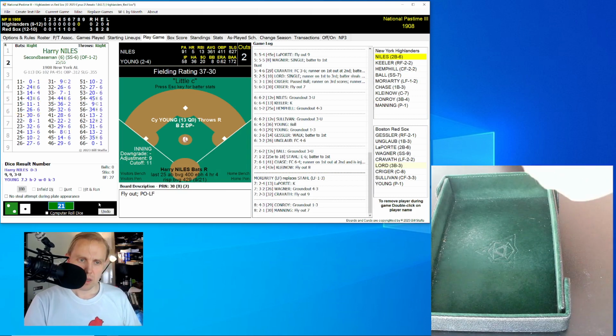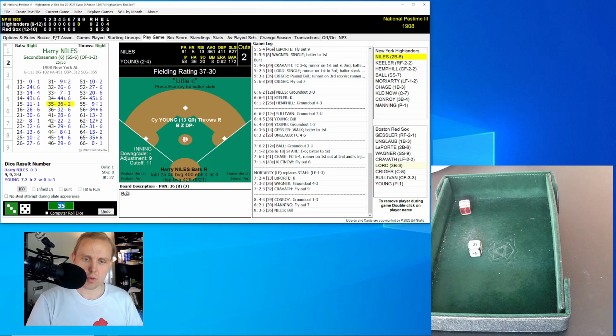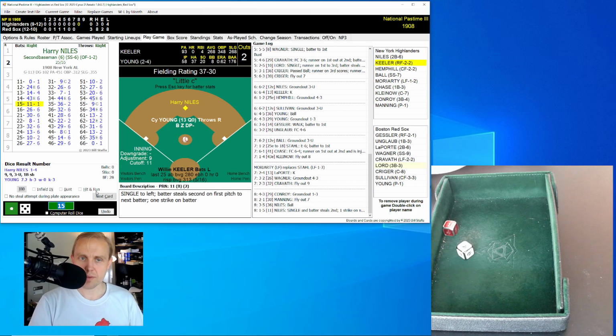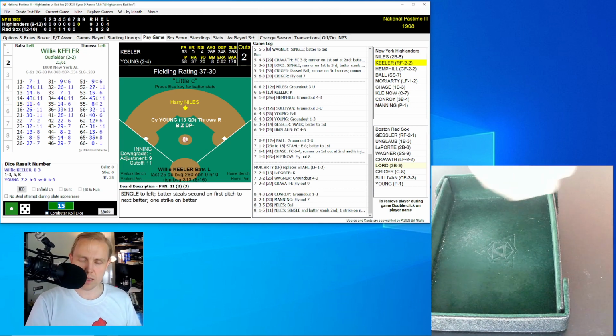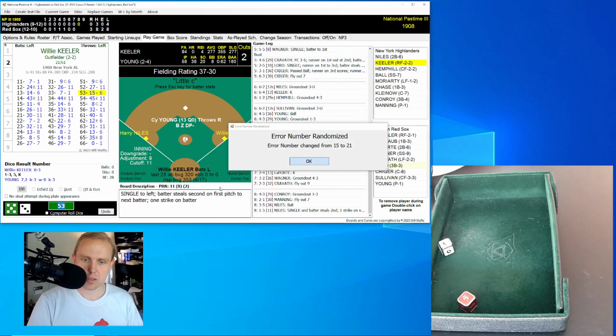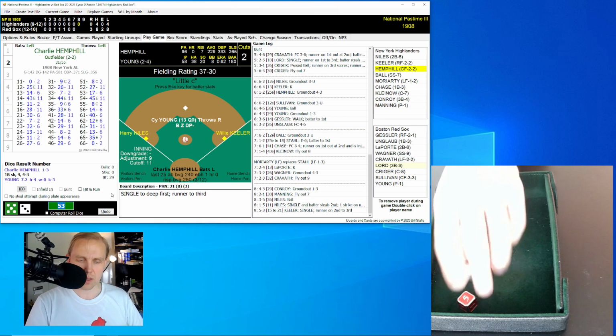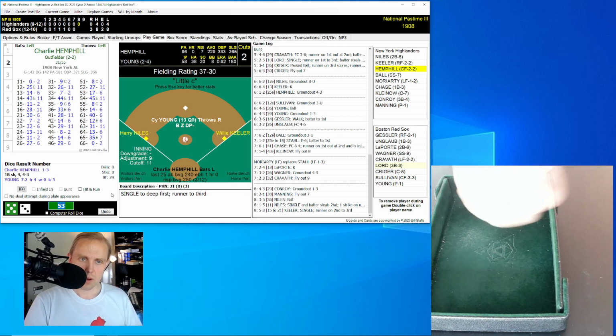2 away. Here now, Harry Niles, who rolls a 35 for a 36, and that's going to be a ball. His next roll is a 15 for an 11. That's the 3rd hit only off of Young, and it turns into a stolen base. Niles now on at second base. 3 hits off of Cy Young. Here's Willie Keeler, who rolls a 53 for a 15, changed to 21. Single to deep first base, and Ungelau playing a little bit too deep. Niles goes over to third, and Keeler beats that one out. 2 away, runners at the corners.